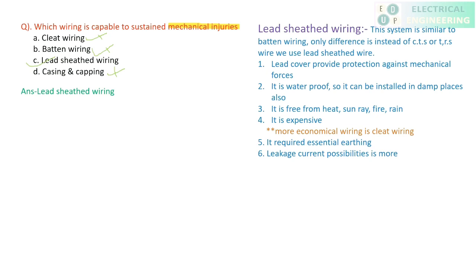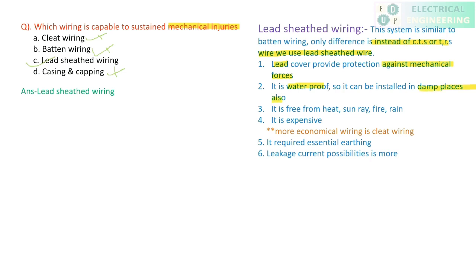Now these are the basic points related to lead sheath wiring. As I said, this is similar to the batten wiring. The only difference is that instead of CTS and TRS wire, we are using a lead sheath wire. Clear? And the function of the lead here is to protect against mechanical forces, and it is waterproof, so it can be installed in damp places.